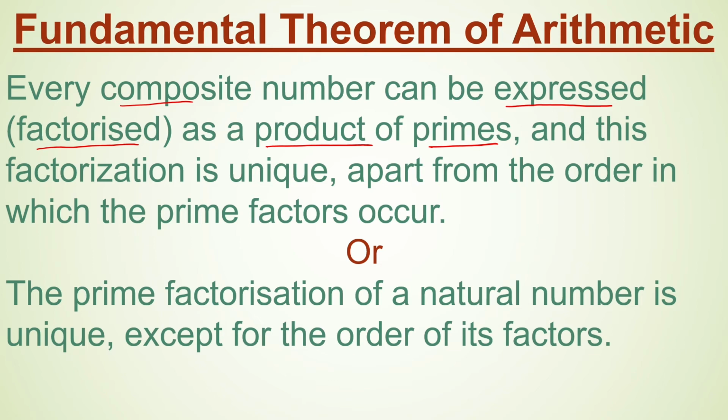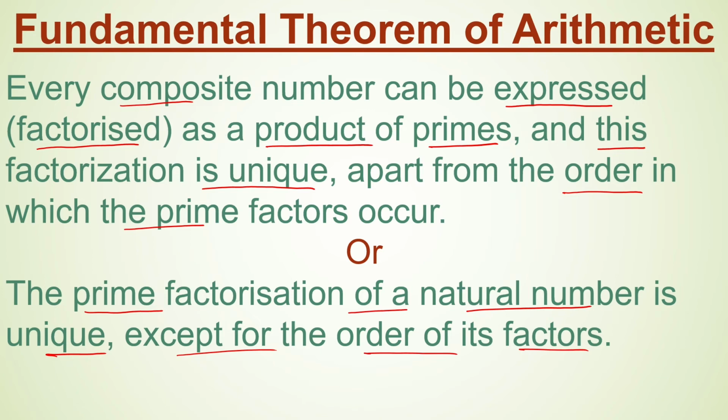So each and every composite number can be expressed as a product of prime numbers, and that factorization is always unique. It does not depend upon the order in which they are written. So it can also be stated as the prime factorization of a natural number is always unique except for the order of its factors. For example, let us take 6.